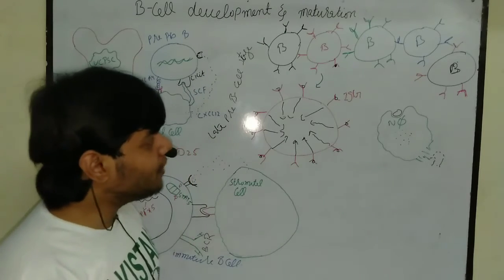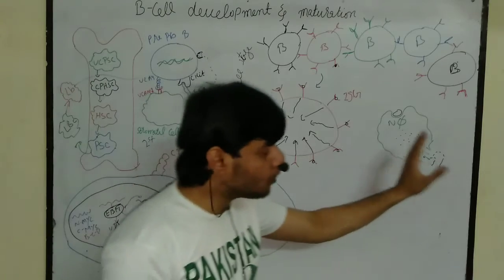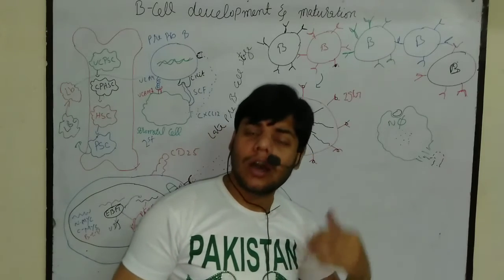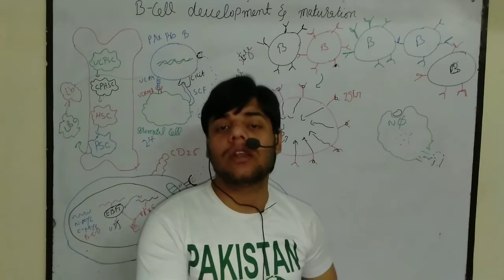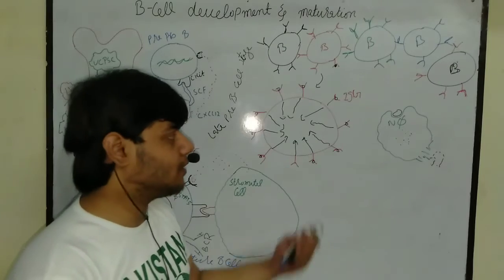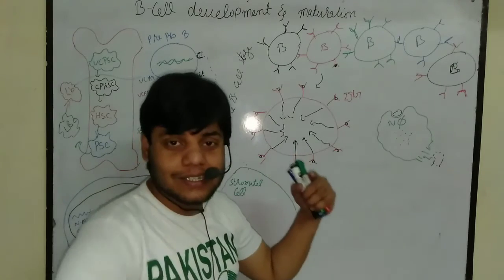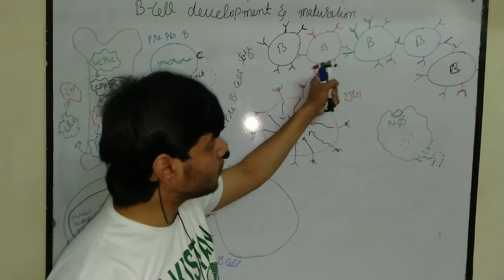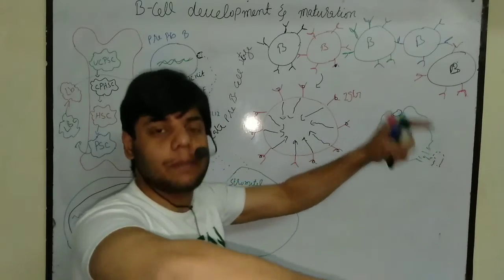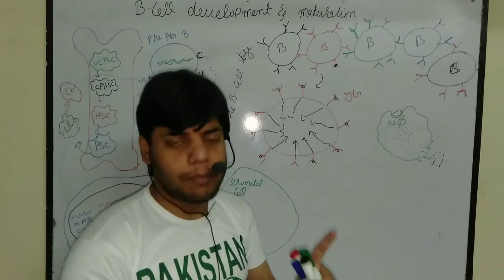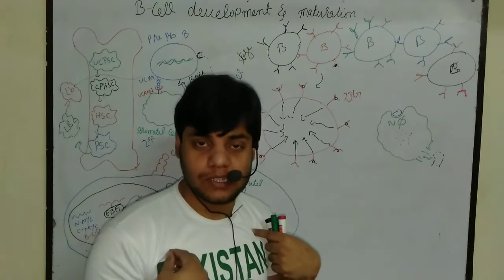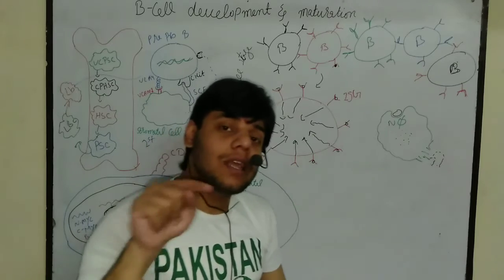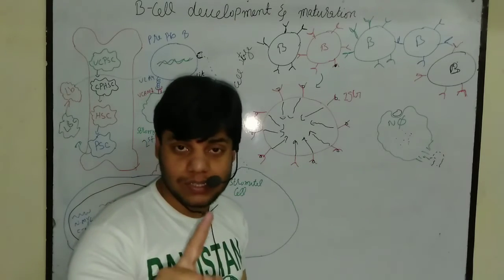It doesn't mean that only one B cell will be selected. Sometimes different neutrophils are present, and some of the neutrophils will engulf microbes like algae, and some engulf microbes like bacterial cells or viruses, and they secrete each kind of portion of the microbes. So sometimes this one B cell is selected, sometimes that one. Sometimes all are selected, sometimes any one, depending on what kind of infection is present in the body. If there is a bacterial infection, any one B cell will be selected. If there is a fungal infection, again one type of B cell will be selected.